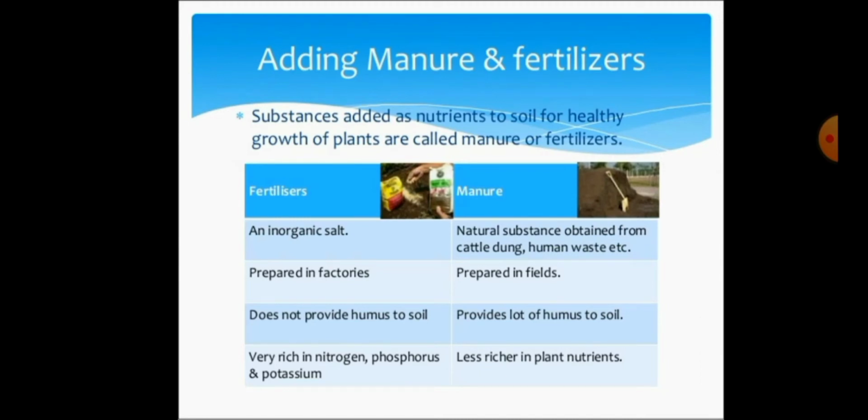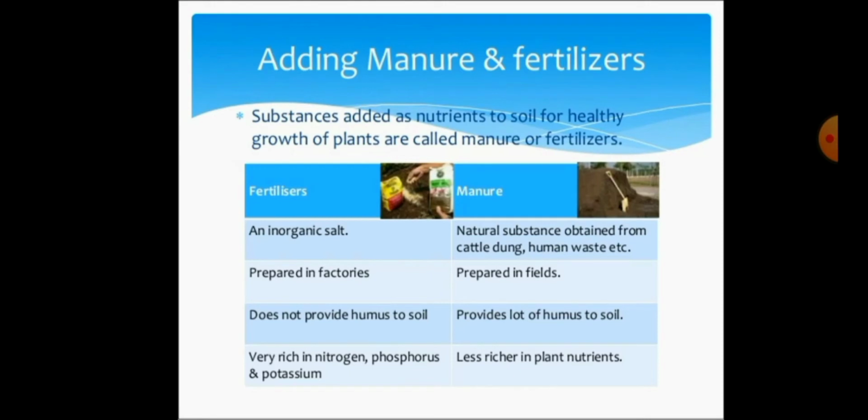So let's know what are the main differences between fertilizers and manure. That is very important. Fertilizers are usually man-made inorganic salts.